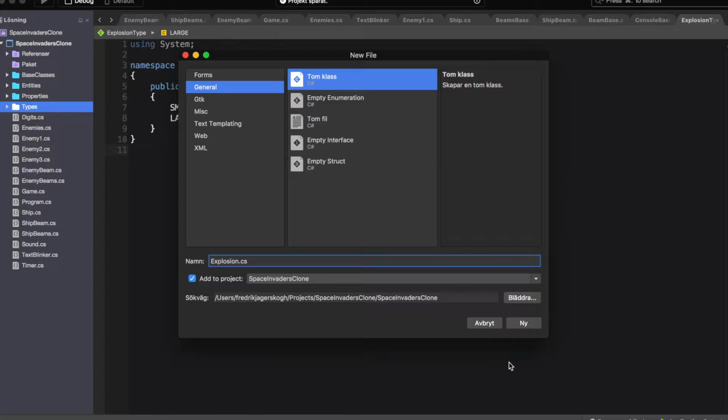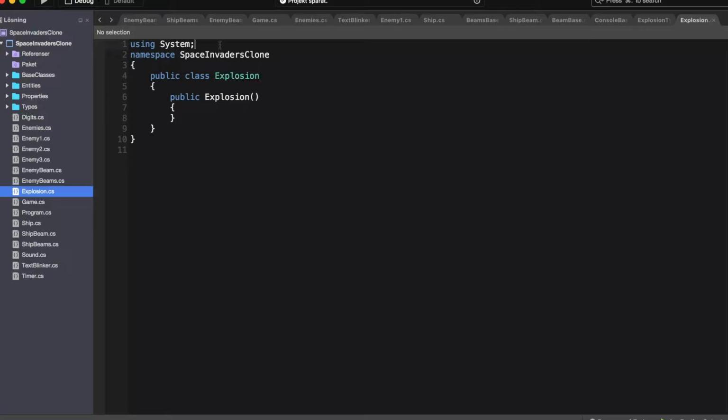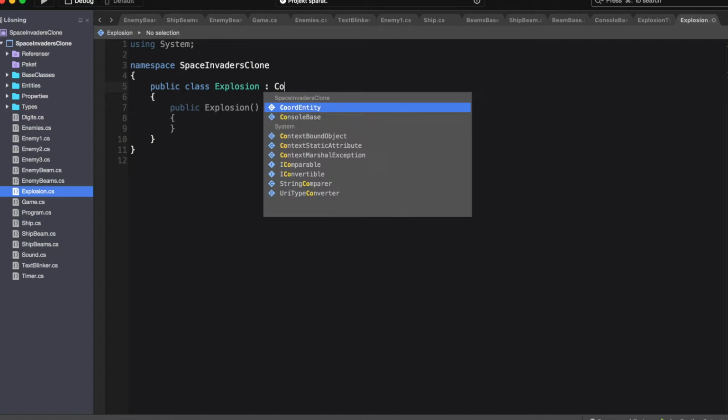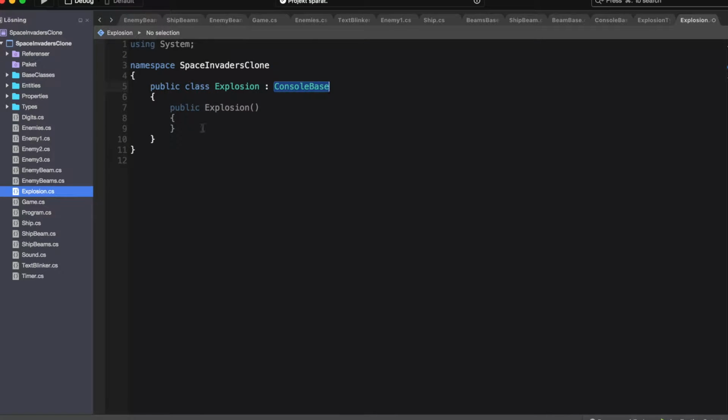Later on, I will implement an explosions class, which will hold a list of explosion objects basically. So now, public class explosion will inherit console base, and then in the constructor we need a coordinate and an explosion type.